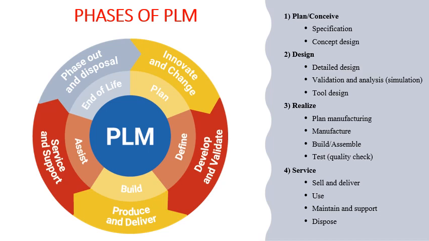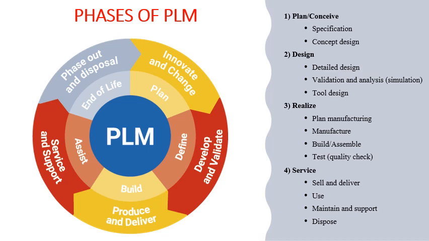In this assistance phase, we need to sell the product that we have manufactured, and we need to deliver it to the customers, and we need to assist them. We need to provide the necessary service, we need to provide the necessary support to them, and we need to maintain the product throughout its life cycle. So the product will be used by the customers, and we need to constantly maintain and support that particular product.